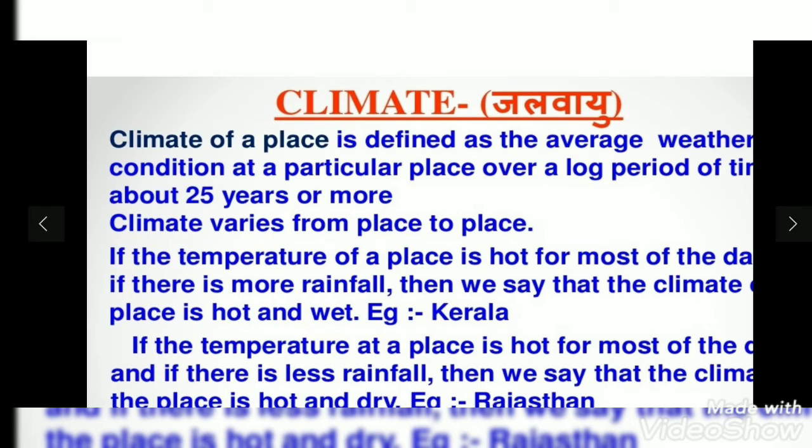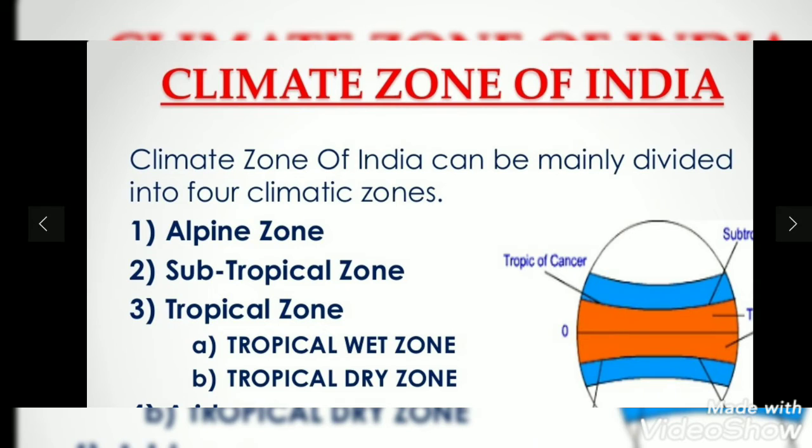Now there are different climate zones of India. There are basically four climate zones of India. The first one is the alpine zone, then the subtropical zone, the tropical zone, and the fourth one is the arid zone. The tropical zone is divided into two parts: tropical wet zone and tropical dry zone. So there are four different climate zones of India, according to which the climate conditions of India vary. So let us study first about the alpine zone.